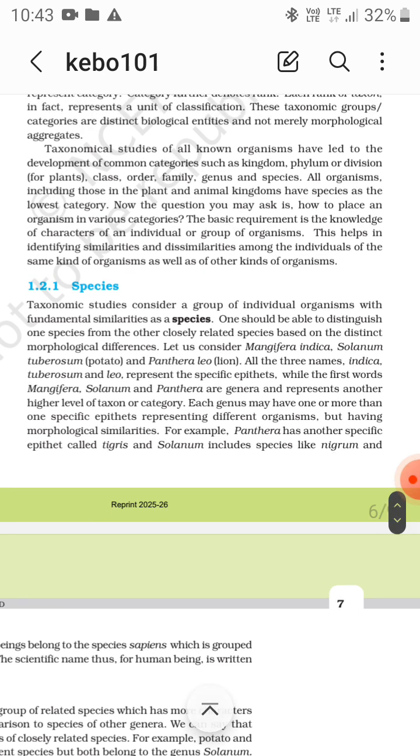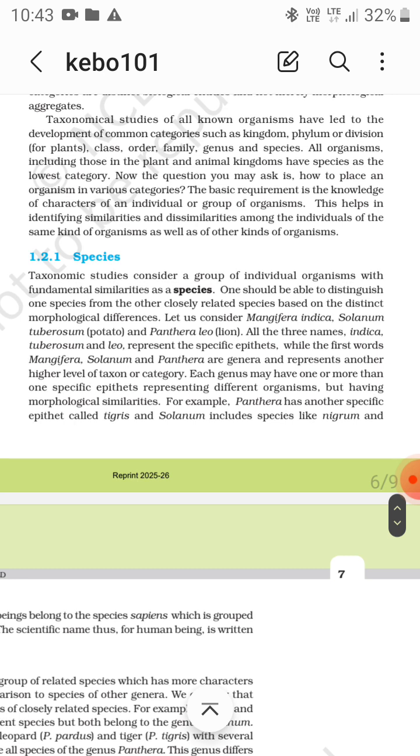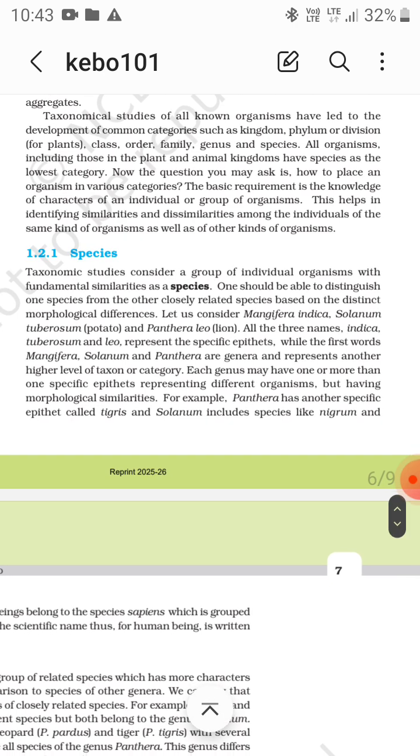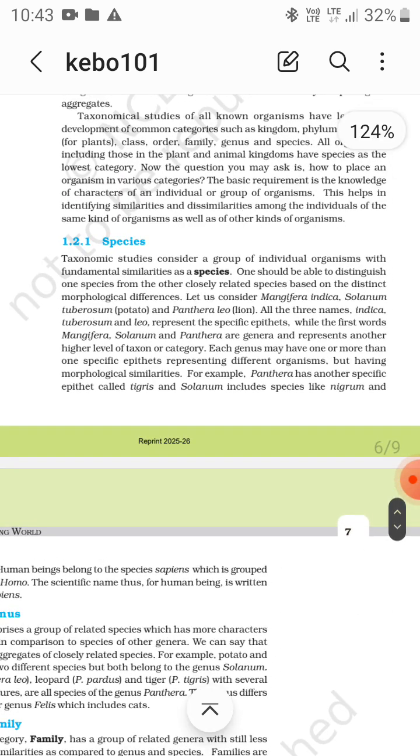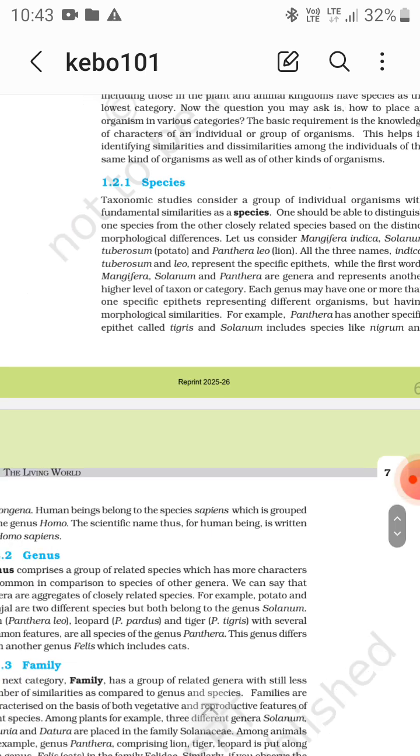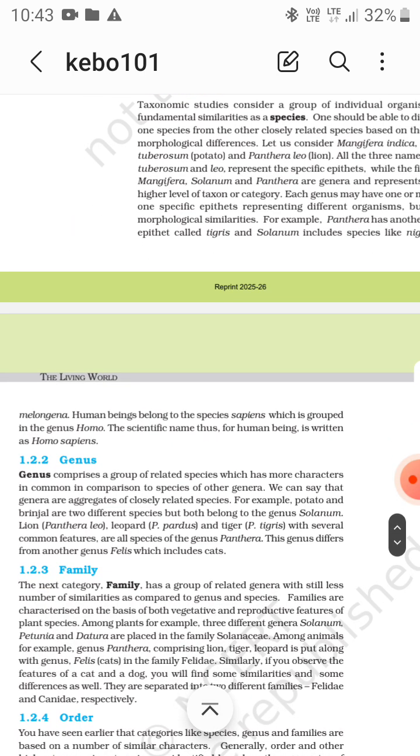For example, Panthera has another specific epithet called tigris: Panthera leo for lion, tigris for tiger. Solanum includes species like nigrum and melongena. Solanum tuberosum for potato, then nigrum, and also melongena.